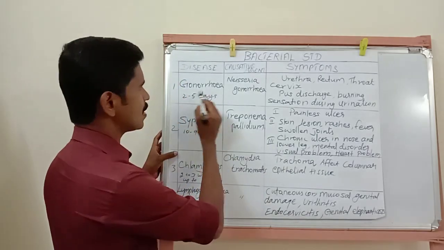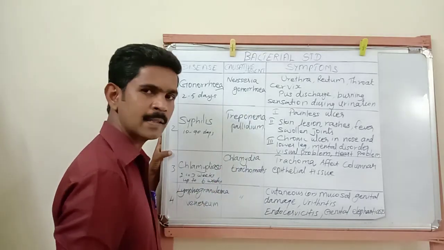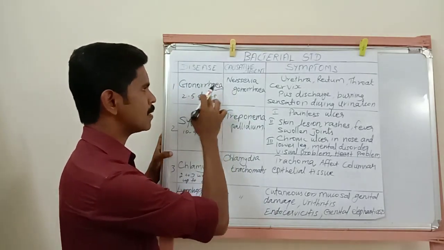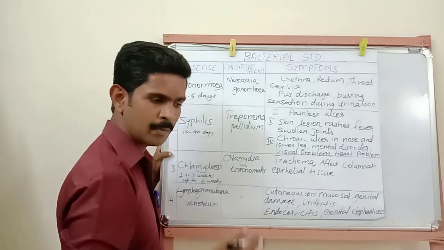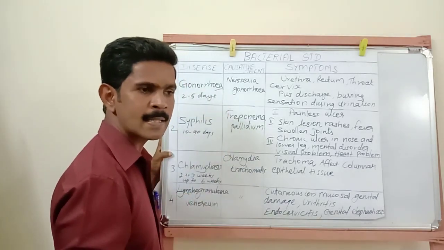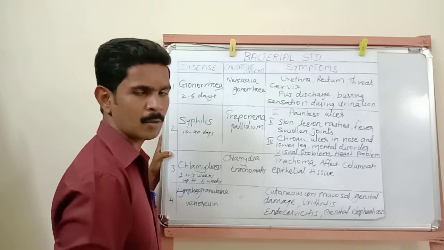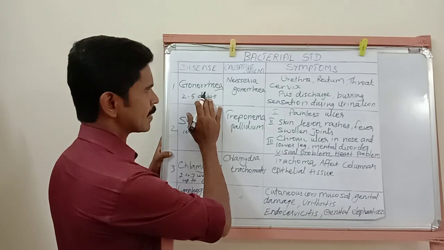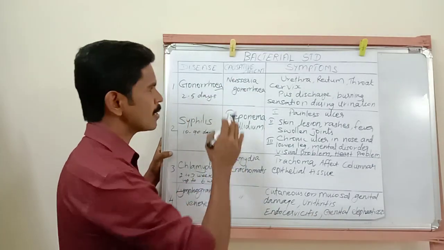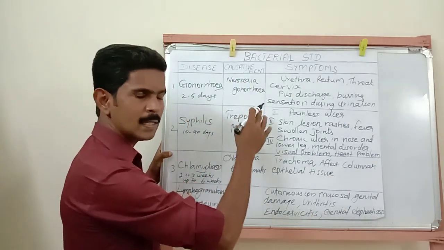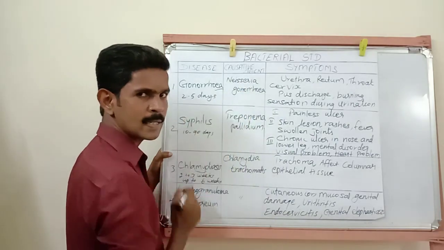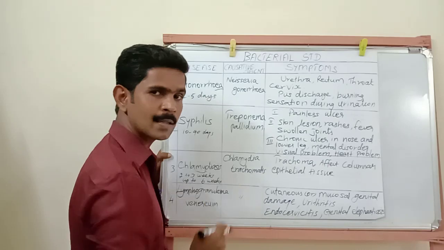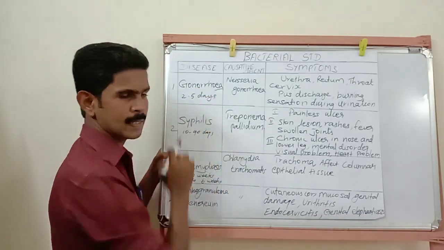Okay, listen. The first bacterial disease is gonorrhea. The incubation period of this disease is 2 to 5 days only. So within 2 to 5 days, this disease appears in the body of a human being. Understand, my students? Then next, the causative microorganism or bacterial name of this disease is Neisseria gonorrhoeae. Okay, Neisseria gonorrhoeae is the causative organism of this disease.